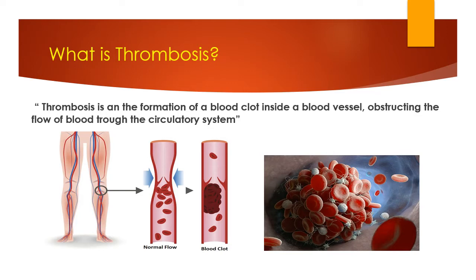So why, in the normal mechanism, are blood clots not formed in our cardiovascular system? There are two mechanisms which help the individual so that no thrombus is produced in the cardiovascular system.